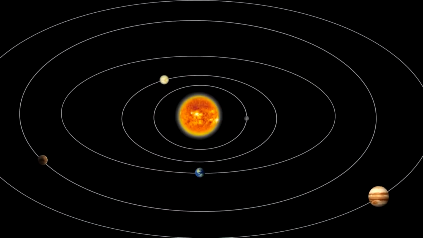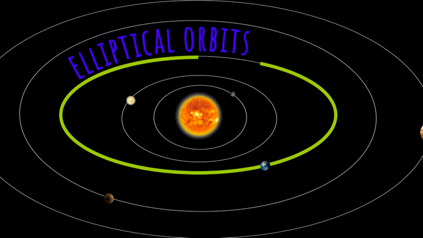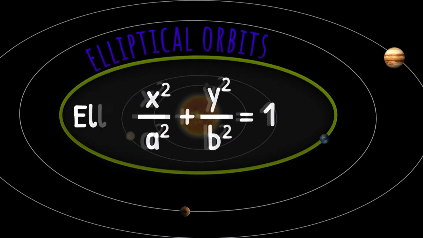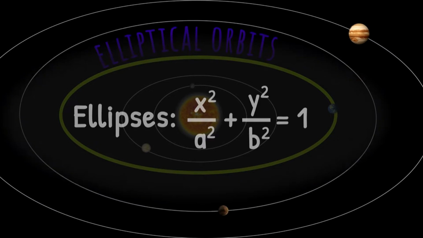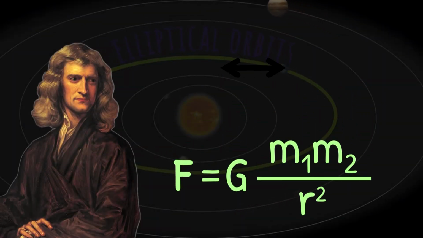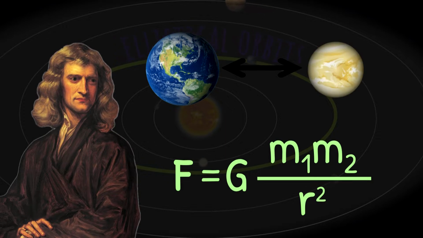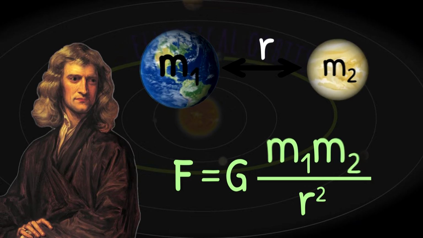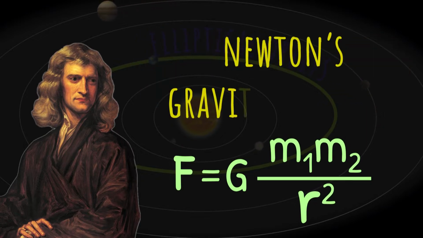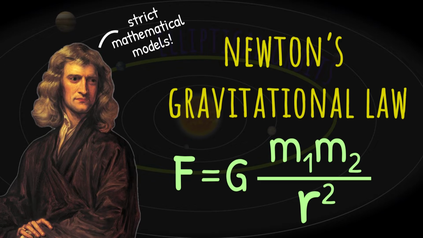Now, let's take a look at our solar system. If you watch carefully, you could see the planets move in elliptical orbits. Similar to the rock and the parabola, these orbits follow the mathematical equations of ellipses. But not only. The great physicist Isaac Newton discovered this equation, which describes the attraction of two objects in space according to their mass and distance between them. Bigger masses, stronger attraction. Bigger distance, weaker attraction. Newton's gravitational law follows strict mathematical models, just like the parabolic motion equations.